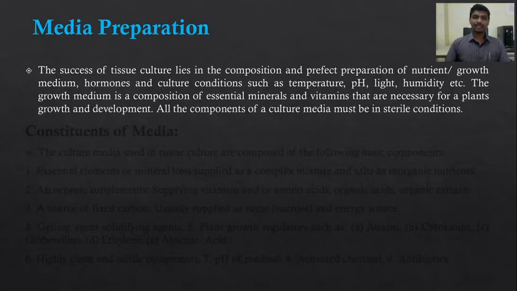Furthermore, the culture conditions, these in vitro conditions such as temperature, pH, light, humidity, have to be maintained at the required level. So the success of plant tissue culture lies in the composition and perfect preparation of nutrient medium, hormones and also on the culture conditions such as temperature, pH, light, humidity, etc.